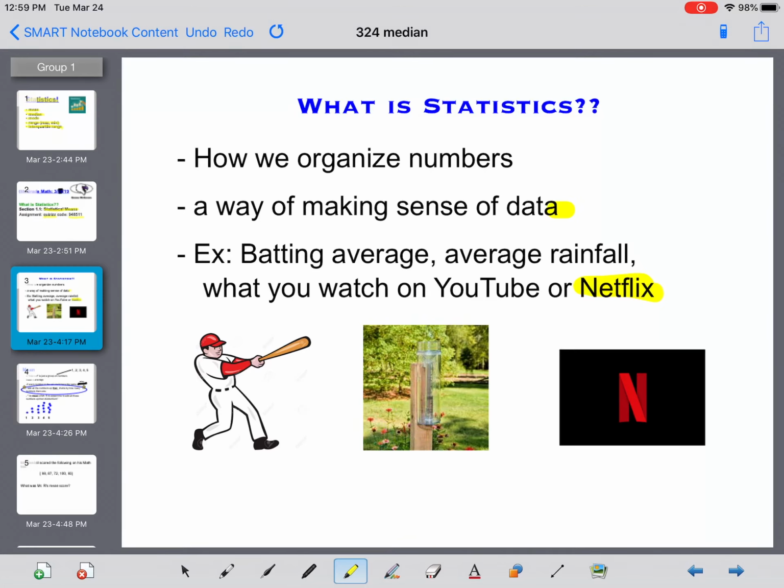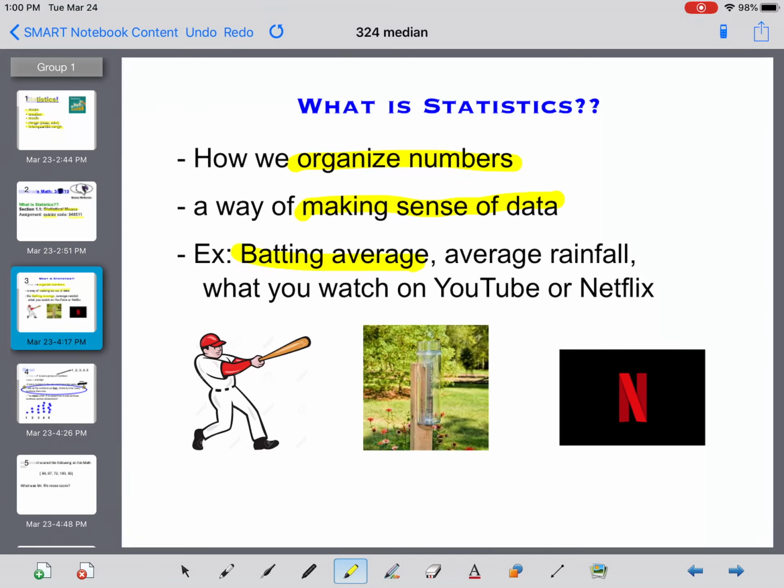Really, if we look at statistics, you could create number values and collect data on almost everything. But what we have to do is figure out how we organize it. We need to organize it somehow, and if you look at a set of a million numbers, you're not going to learn anything. So what we need to do is organize it, and then also make sense of that data that we have. Somehow we need to whittle it down to one number that speaks to something going on in that set.